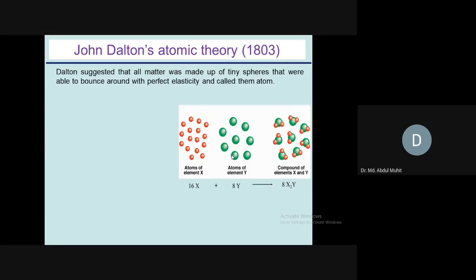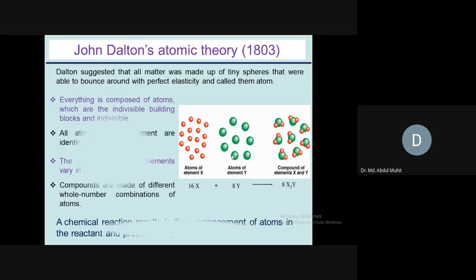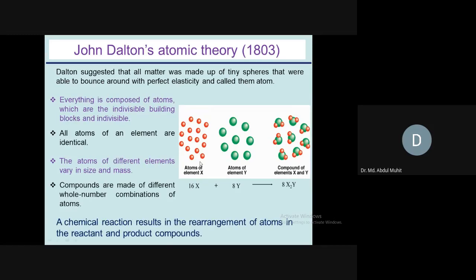Dalton was the first person who gave a specific definition, tiny spheres able to perform various reactions. And he proposed some postulates. We can see in the picture here 16 atoms of element X, and 8 atoms of element Y.